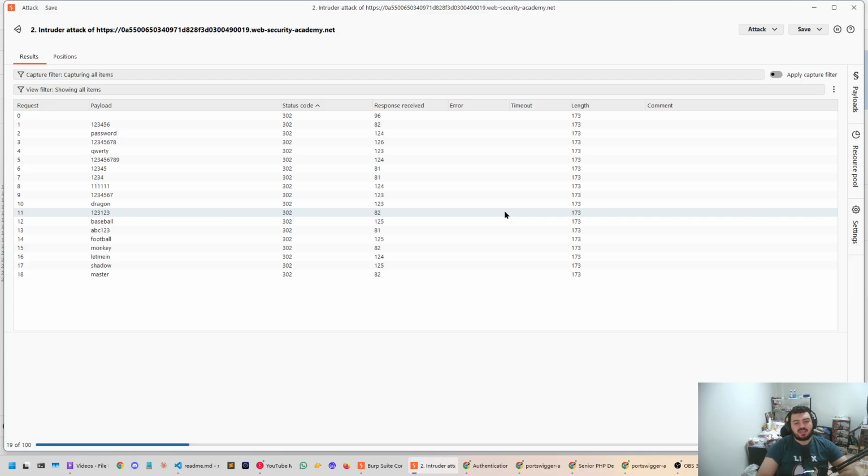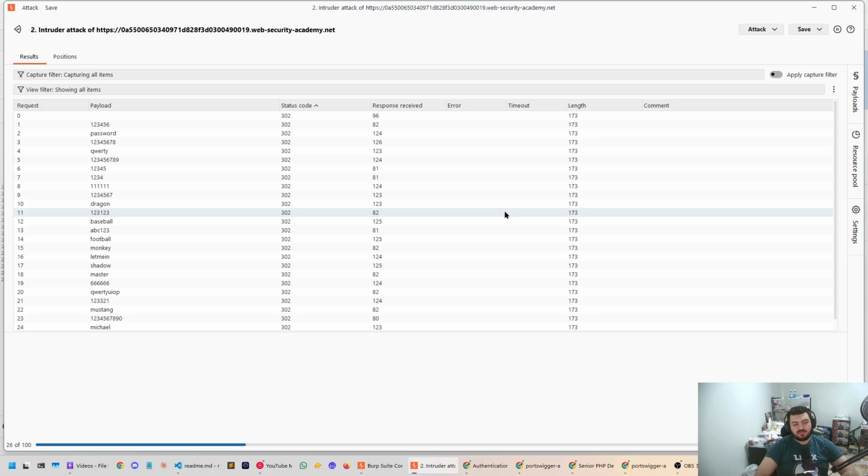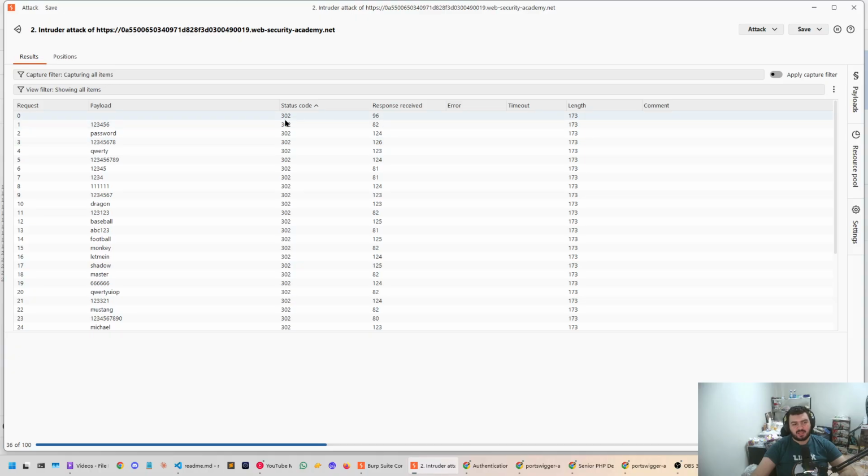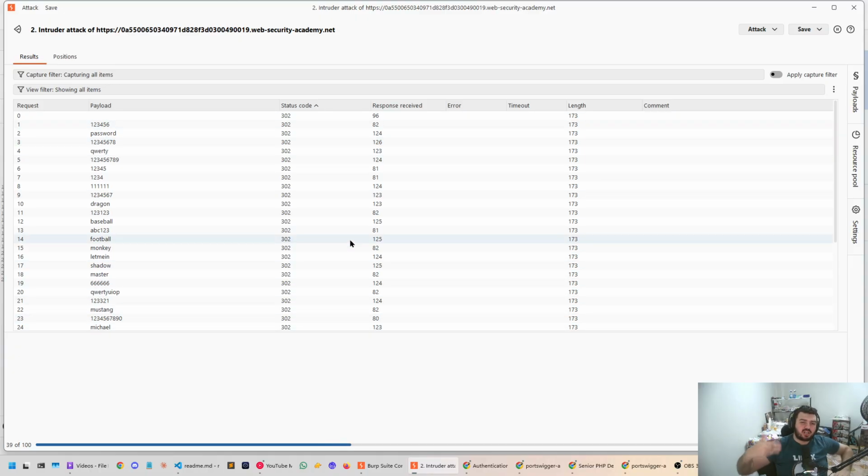Now, there is a possibility that it actually signs us out every time we get the password wrong. So that way it's always going to redirect to 302, or redirect to login, because we're essentially not logged in.